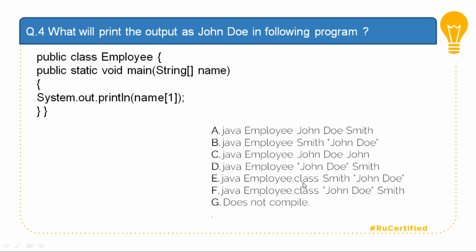The next statement, Employee.class, is wrong because this is an incorrect way to execute a class. The next statement, F, is again an incorrect way to execute the class. Now, printing the value of arguments has nothing to do with the compilation process, because of which option G is false. The output of this program based on this is answer B.